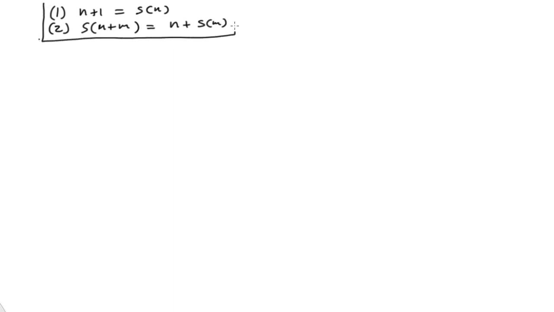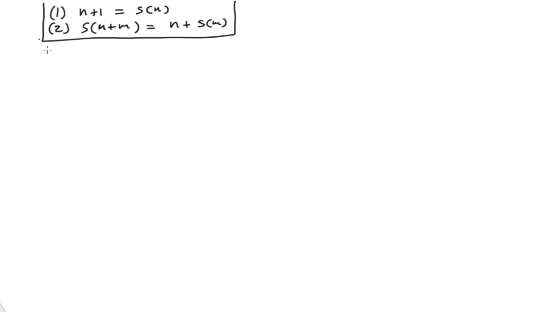Okay, so let's get started. So again, I'm going to write this up here again. These are our key definitions that create the algebra, which is that n plus 1 is equal to the next. Okay? And the other identity is that if I take the next of any two objects that have been summed in the naturals, that's equal to n plus the next of m. Okay, so those are my two things. And now what I want to do is take this. This defines my algebra, and I'll put that in a little box there.